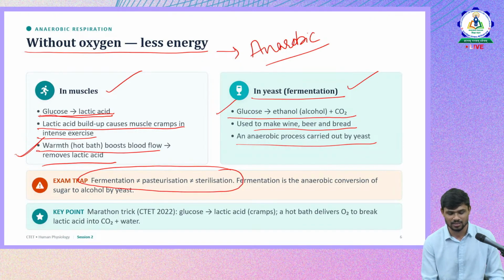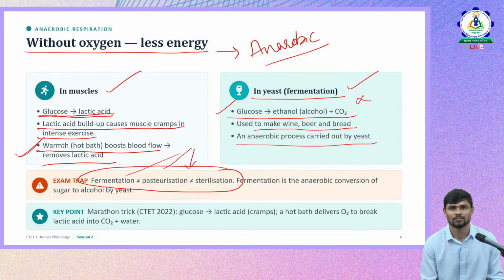When a question is asked, it might give all the options which look similar like this: fermentation, pasteurization, and sterilization. So we should be very familiar with these terms so that we don't get confused. Fermentation is the process we just discussed. It happens in anaerobic respiration, by the yeast, where glucose is converted into ethanol, alcohol.